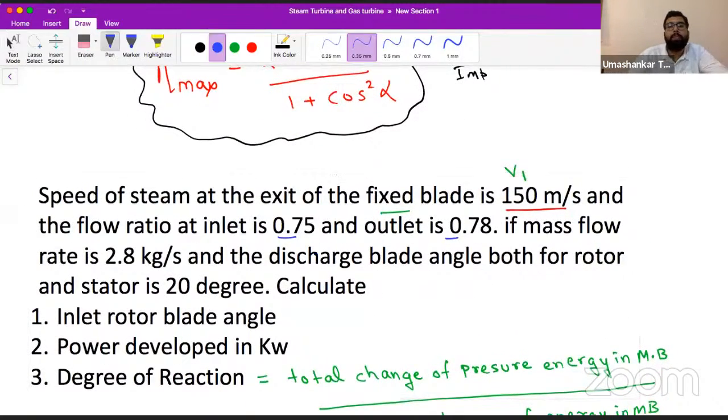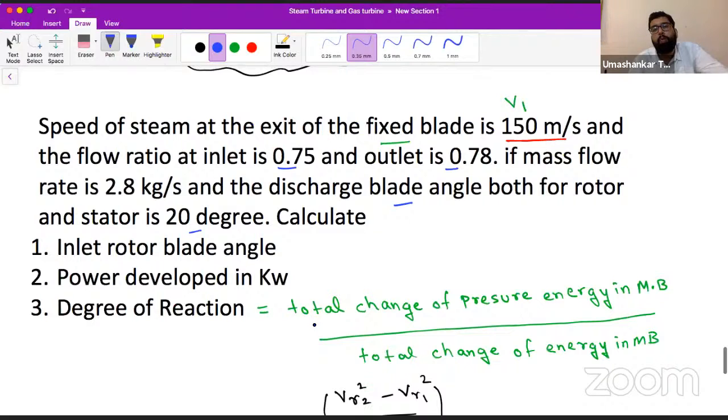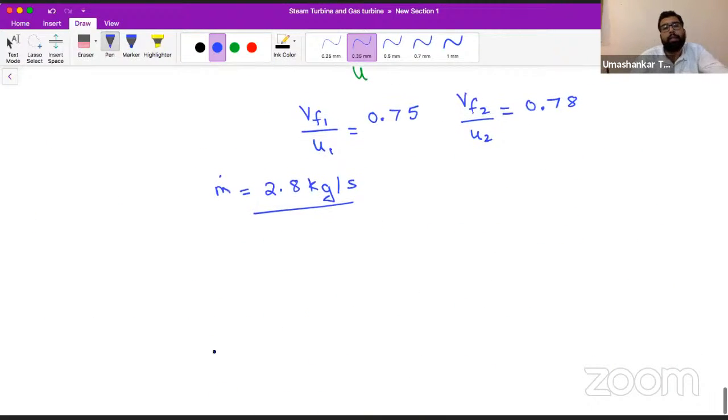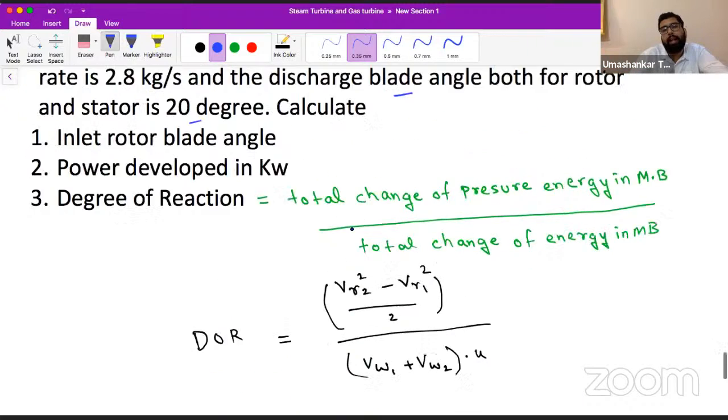The discharge blade angle of both rotor and stator is 20 degrees. Discharge means exit. So the exit angle of the rotor is given to be 20 degrees. And what is the exit angle of the stator?